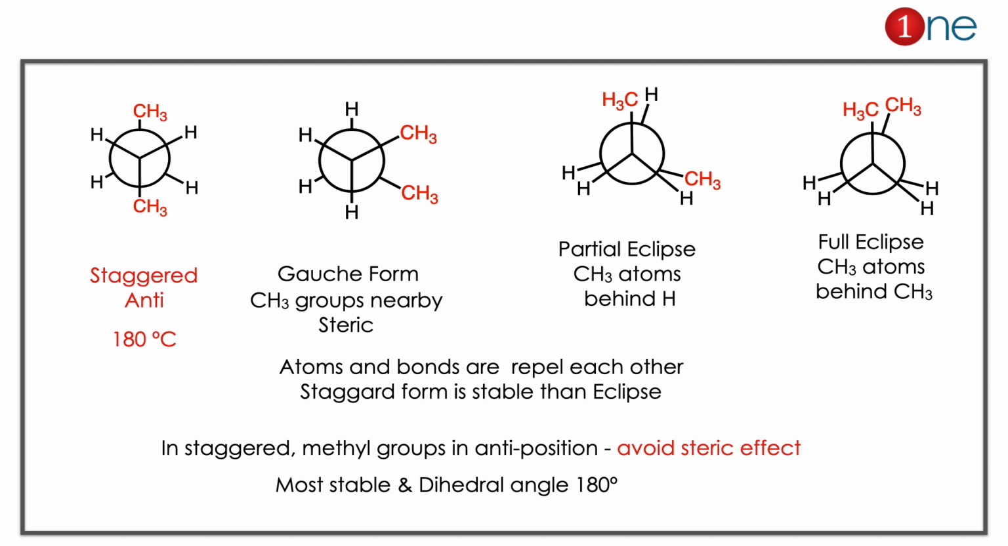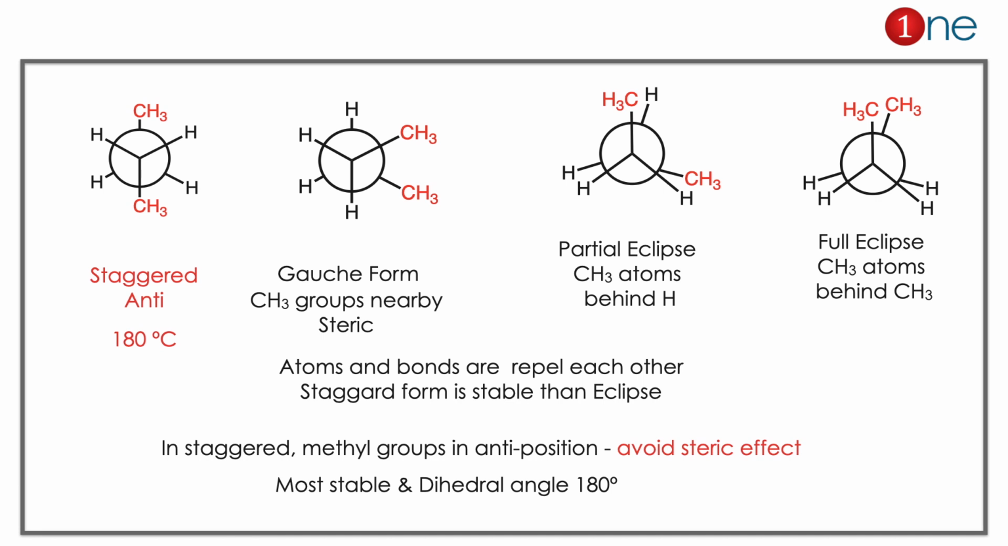In eclipsed you have to see the methyl groups are in the eclipsed form. If the methyl and hydrogens are in eclipse, it's called partially eclipsed because it won't hide easily. So partially eclipsed. If it is a full eclipse, exactly same atom behind each other. Eclipsed form is very much unstable because of repulsion.